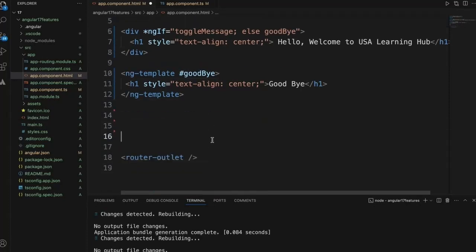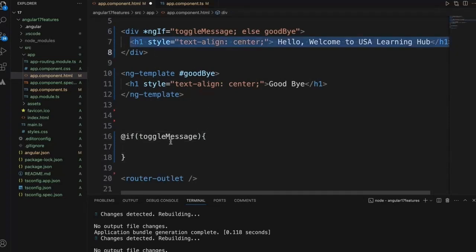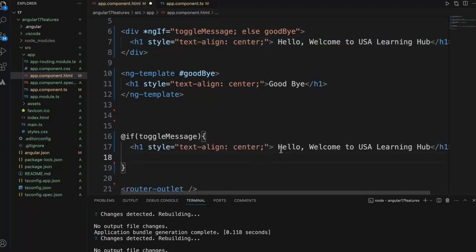Now we'll go further. We'll convert the same thing to the Angular 17 version. In an Angular 17 project, the older version of the if condition still works, that's why it is properly rendering. Now let's convert this to the Angular 17 version. The same toggle message, and if it is true or false, based on that, we'll simply cut this and paste it here.